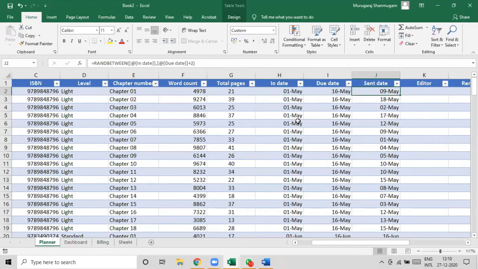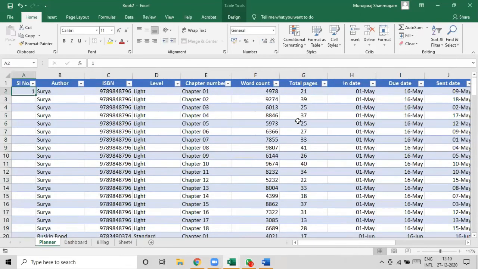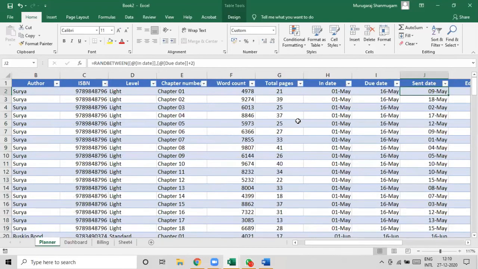Now if I also wanted to find if there are any delays in terms of deliveries, I wanted to highlight all the cells, all the chapters, when there is a delay. So I'm going to select this.